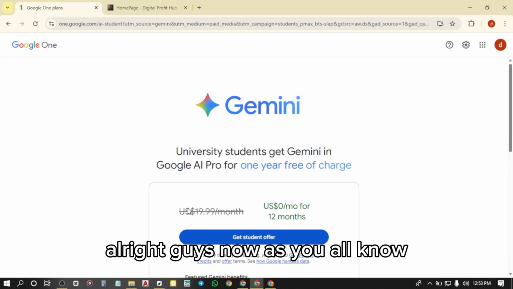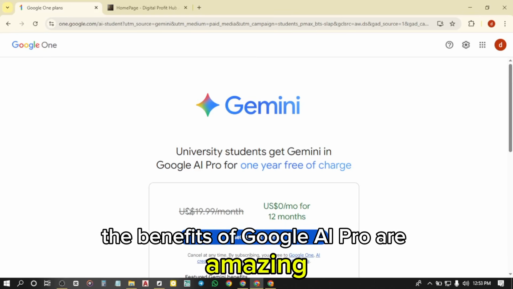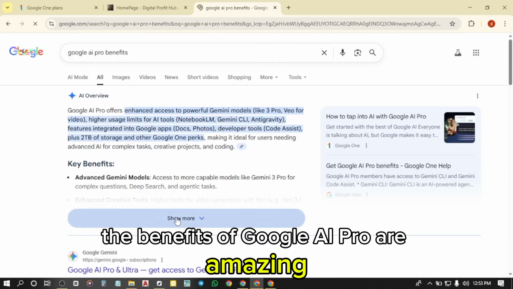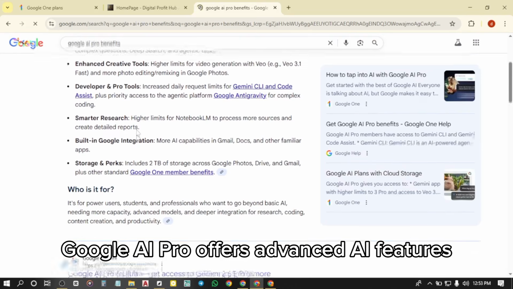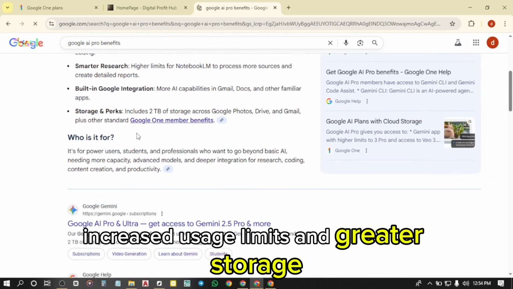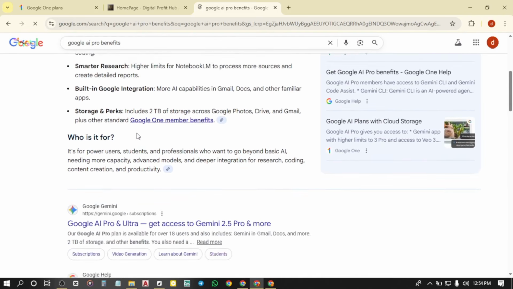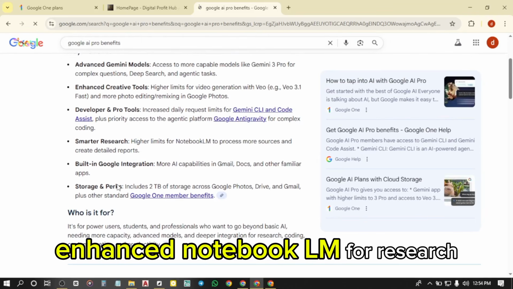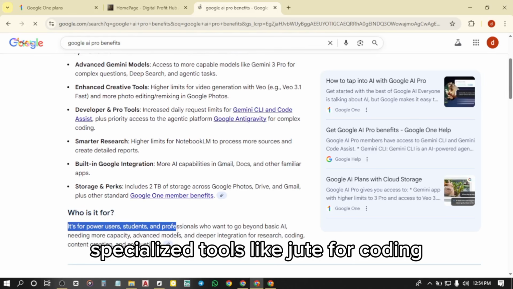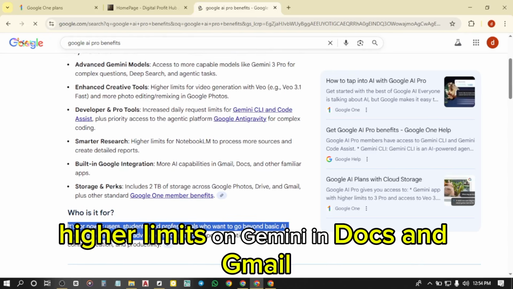Alright guys, as you all know, the benefits of Google AI Pro are amazing. Google AI Pro offers advanced AI features, increased usage limits, and greater storage, including access to powerful models like Gemini Pro, enhanced Notebook LM for research, specialized tools like Jules for coding, and higher limits on Gemini in Docs and Gmail.